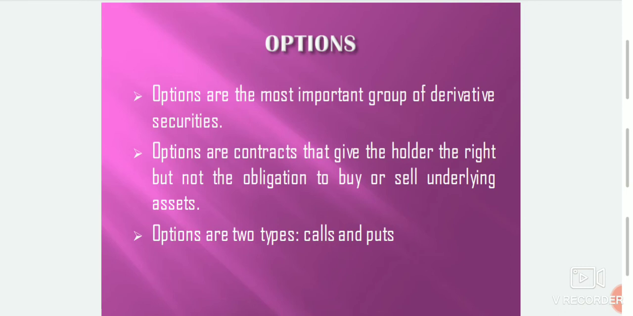Calls give the buyer the right but not the obligation to buy a given quantity of the underlying asset at a given price on or before a given future date. Puts give the buyer the right but not the obligation to sell a given quantity of the underlying asset at a given price on or before a given date.